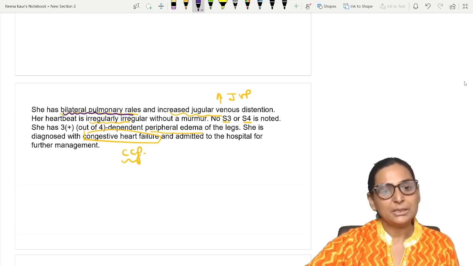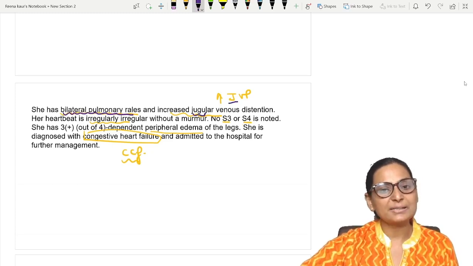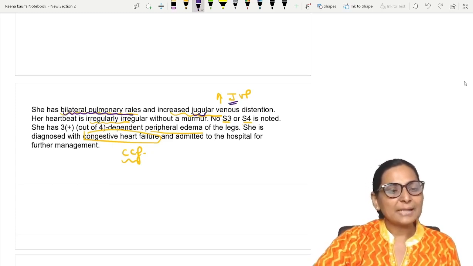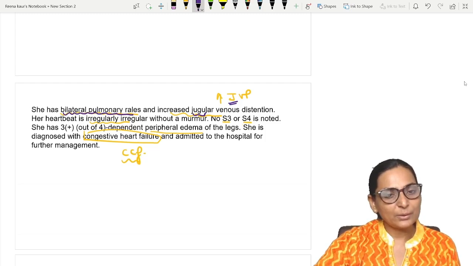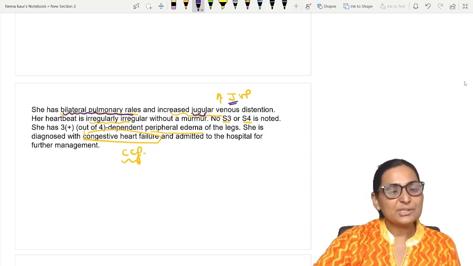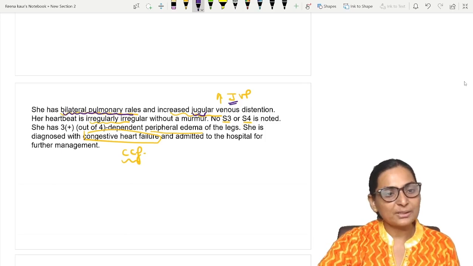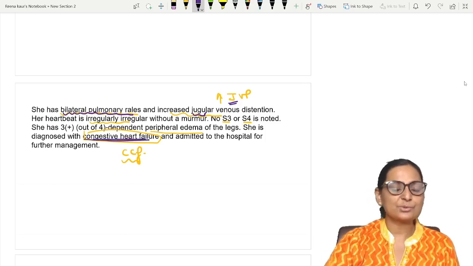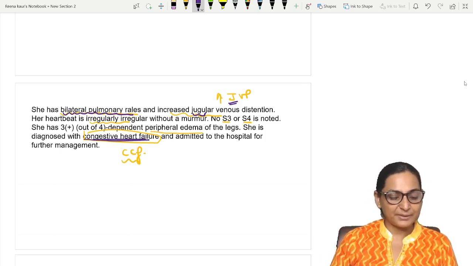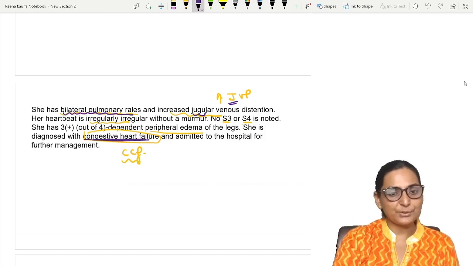There is an increase in the venous distension in the jugular veins, which we call increased JVP, and the heartbeat is irregular. There is no murmur. She has significant peripheral edema, and she's diagnosed with congestive cardiac failure. This is the history given to you.